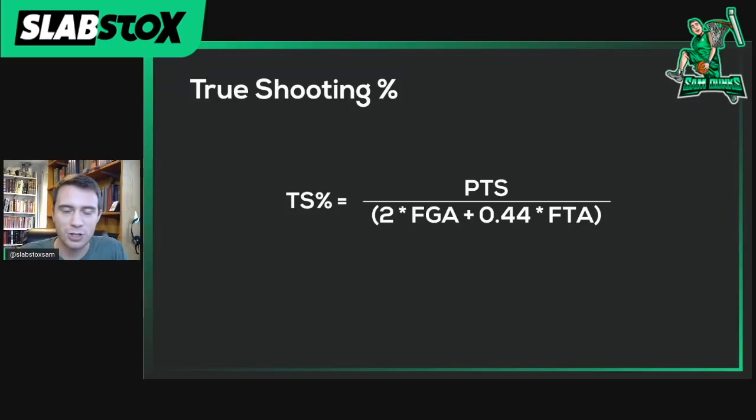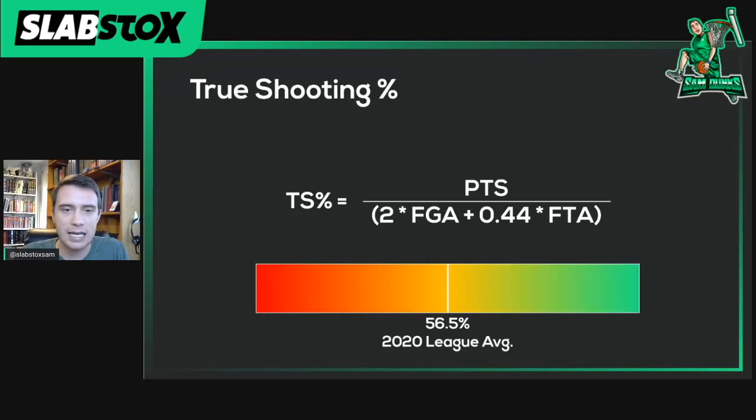Just for your information, how to tell whether or not a true shooting percentage is good, think of it like this. Last year, the league average was 56.5%. So that's our average baseline.